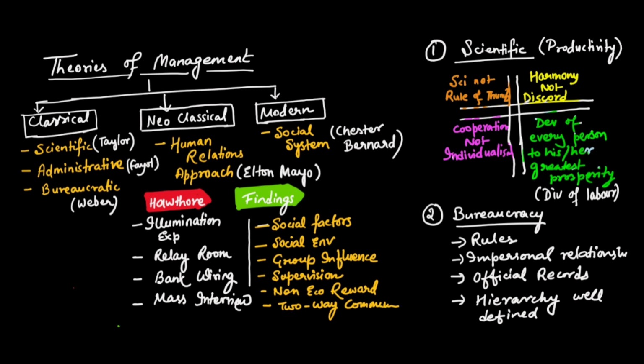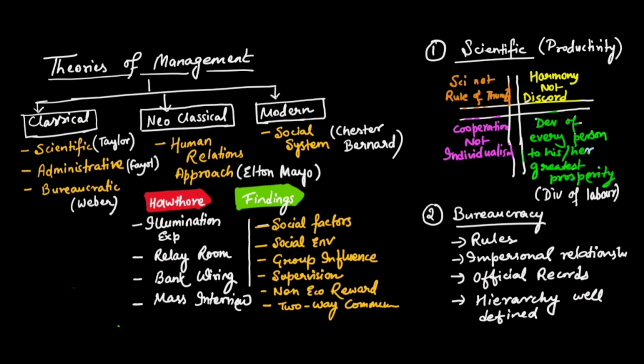And they assume that there is no conflict between the individual and the organization. Okay, so that runs smoothly, and the management just has to manage people and resources. Okay, there is no conflict between the individual and organization. So it was quite superficial. As we can see, the classical theory was quite superficial. Okay, so they were ignoring the main human element.